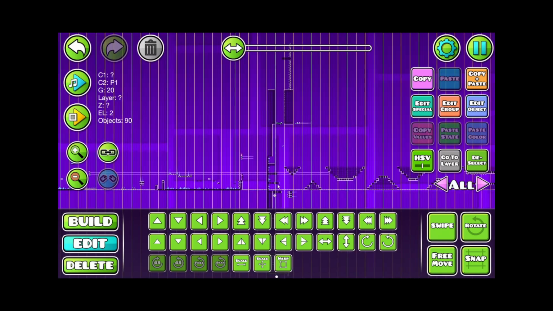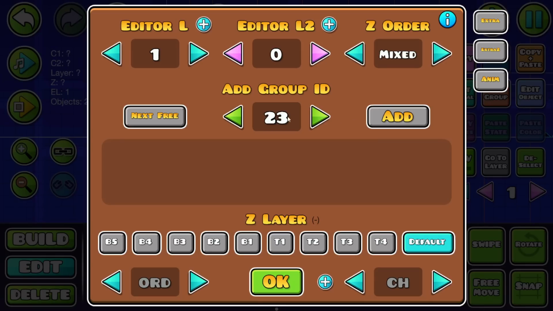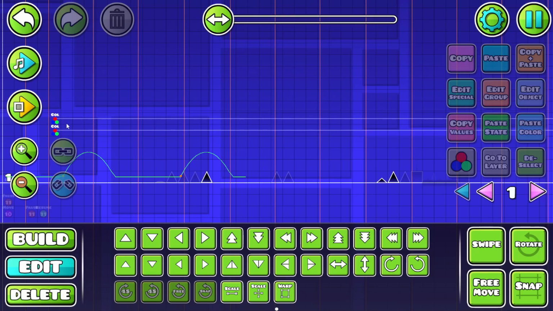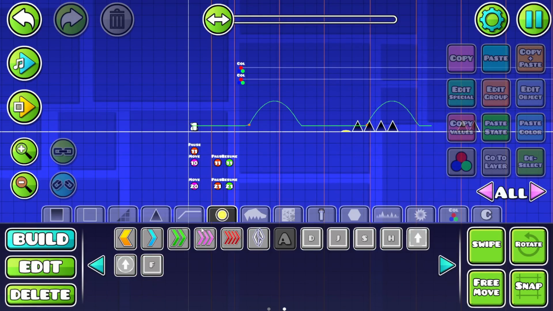It would appear as though I rotated it at some point. All right, let's try that again. Yep, that works. And then we also are going to need to...